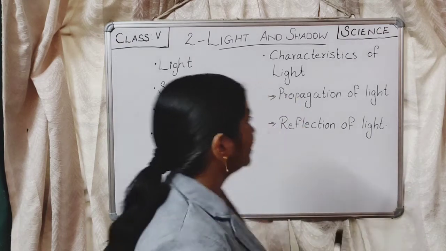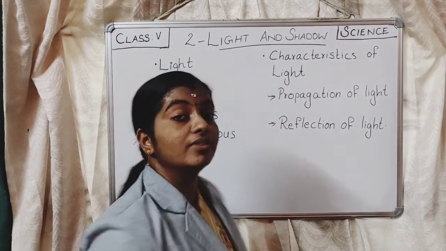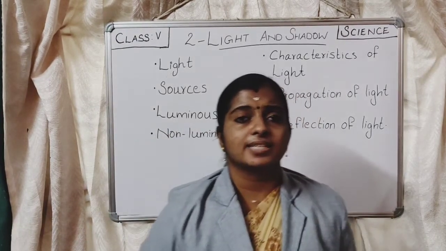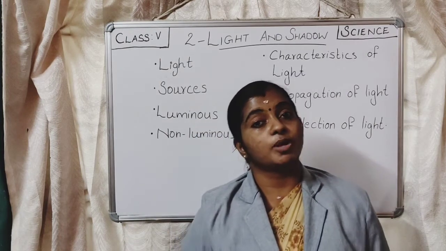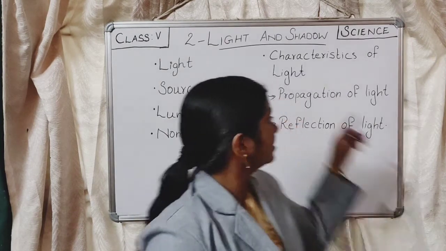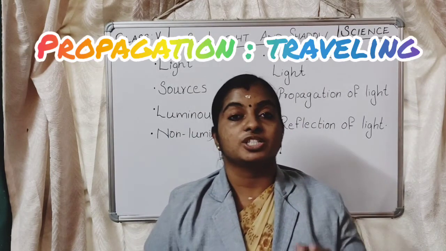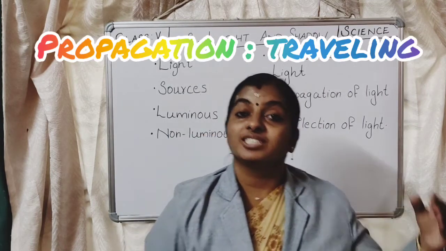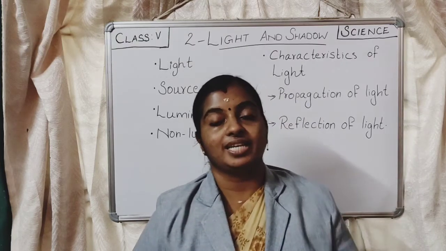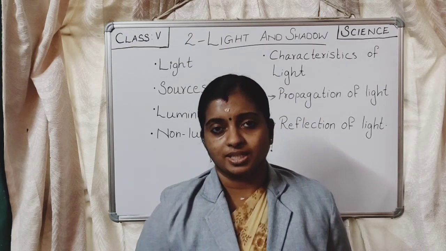Now we will go to the next topic, that is characteristics of light. What do you mean by characteristics? Yes, features of light or properties of light. First is about the propagation of light. What do you mean by propagation? Propagation means movement, how it is traveling.